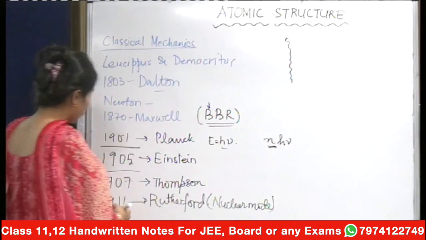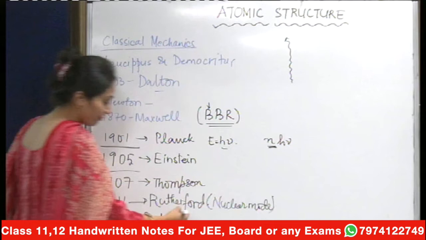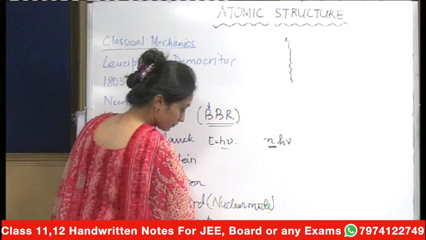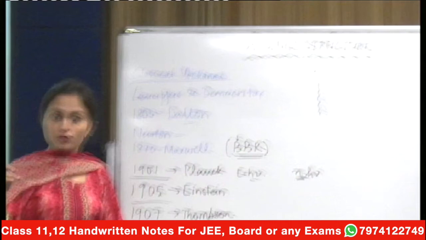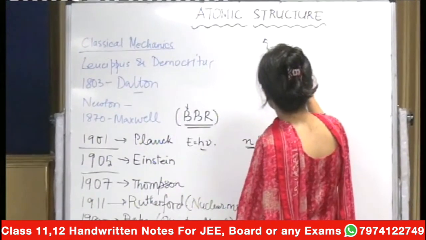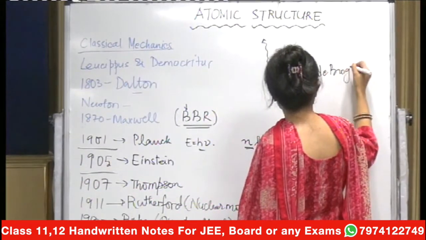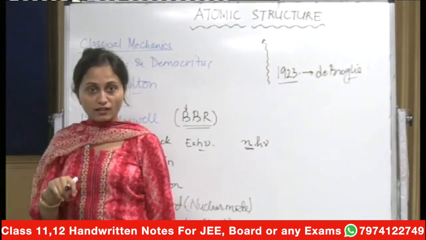And then in 1913, Bohr actually refined the model and he gave the first quantum model, because he talked about the theory of quantization in the atomic structure. And then things went on to develop. The dual nature was also finally given a call by de Broglie. De Broglie actually talked about the dual nature of light also, and de Broglie's principle was given somewhere around 1923.